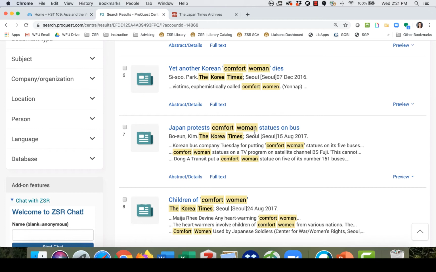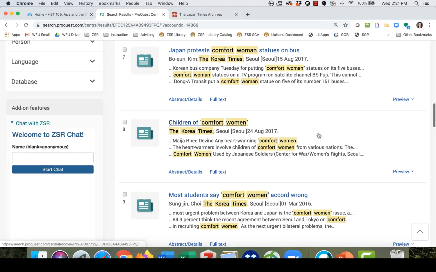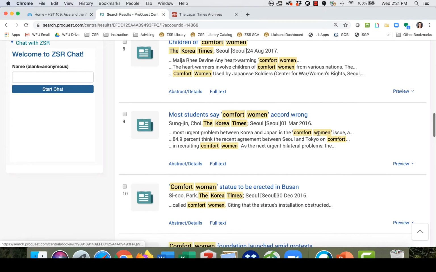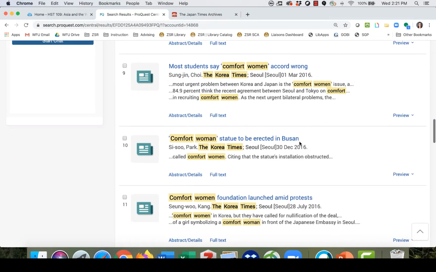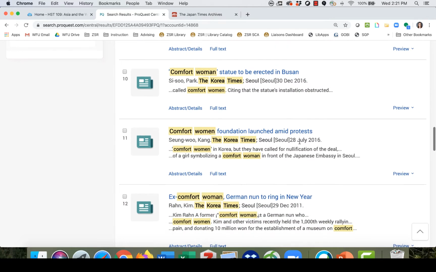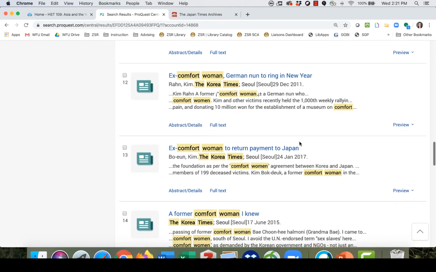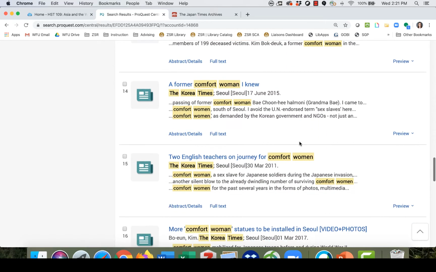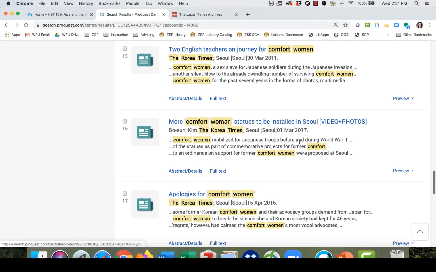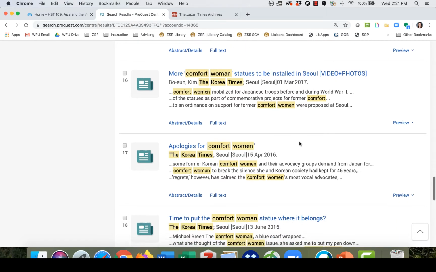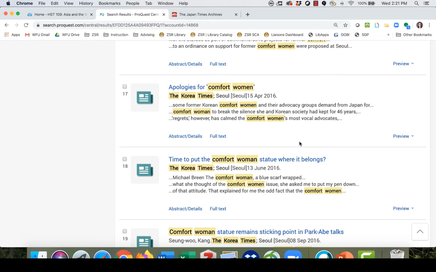There are apparently some comfort woman statues that were put on a bus in Japan, so some debate around that. There were some reconciliations, some apologies, protest, activism. So all of these are giving you insight, again, into potentially the experience of the comfort women and the way they're being discussed in the Korean media as opposed to the Japanese media.